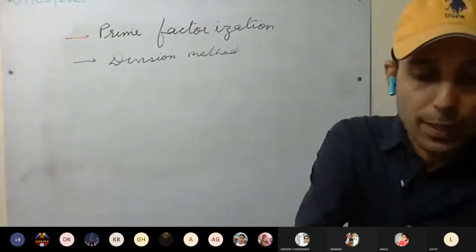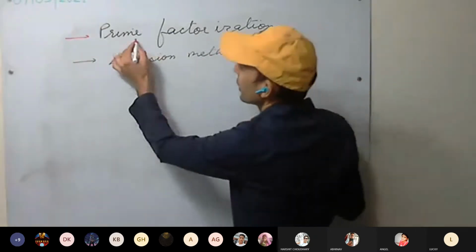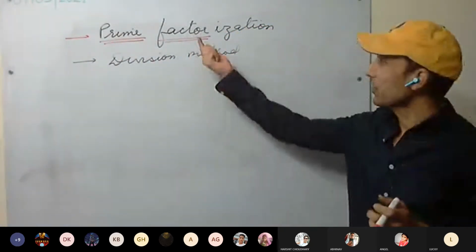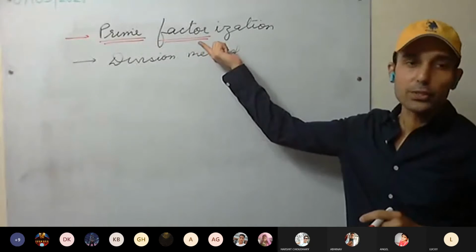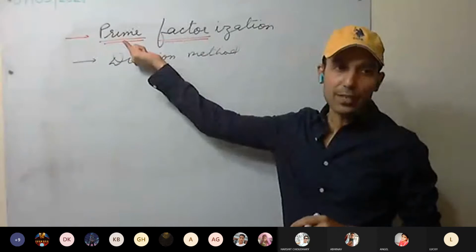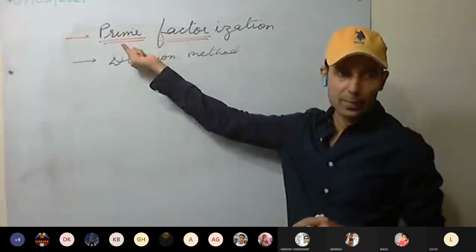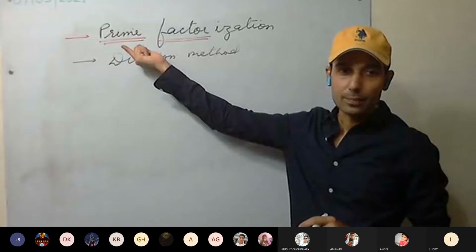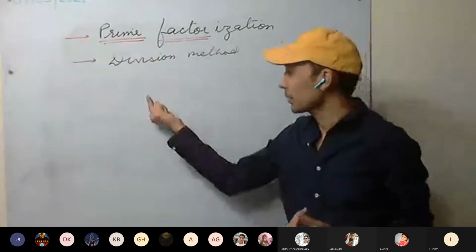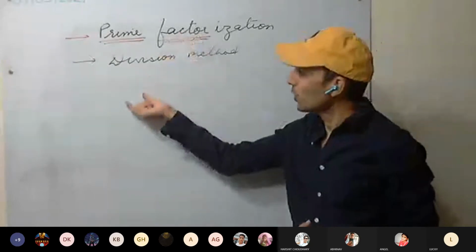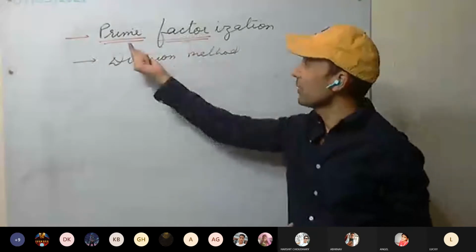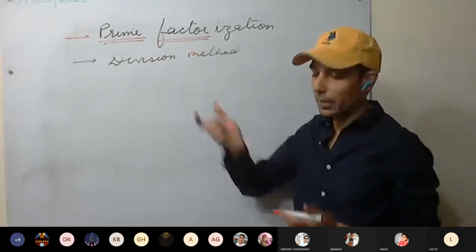So the prime factorization method means we have to find the prime factors. We have to find the factors of the number whose square root we have to take. Which factors? Prime factors, the factors which are prime numbers. Is this clear? Afterwards, as we gain more expertise, we may solve by factors only. No issues with that. So mainly we have to find the prime factors of a number.